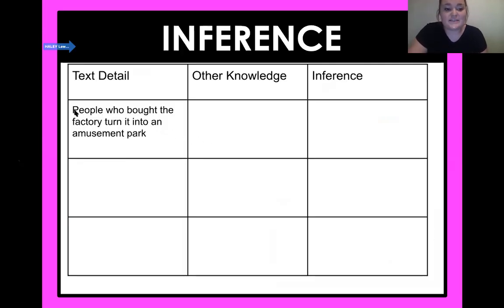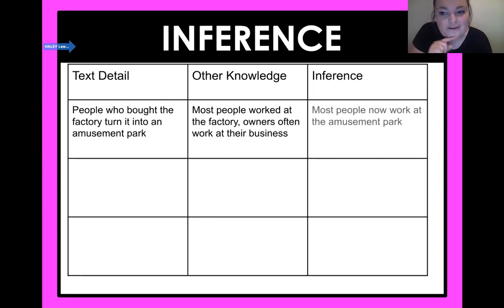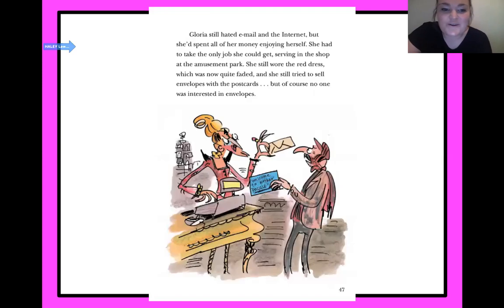So the text detail is people who bought the factory turned it into an amusement park. We just read all that information about the amusement park. So some of my own knowledge that I brought was most people worked at the factory. So now they're probably, I don't want to give you the inference yet. So I already knew most of the people in town worked at the factory. And I know that if you own something, if you own a business, they often work there too. So my inference, what do you guys think? Where do all the people work now? Yeah, most of the people in town probably work at this amusement park.